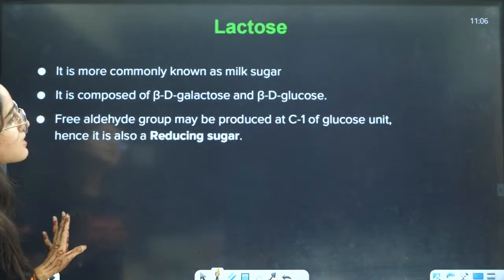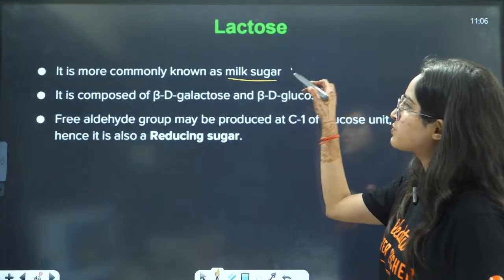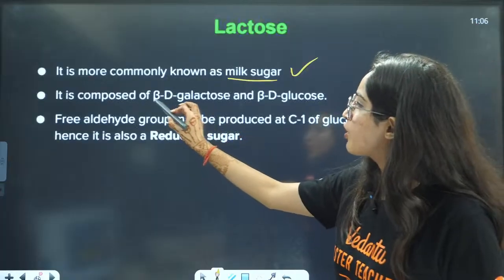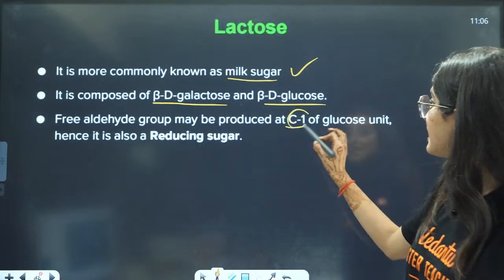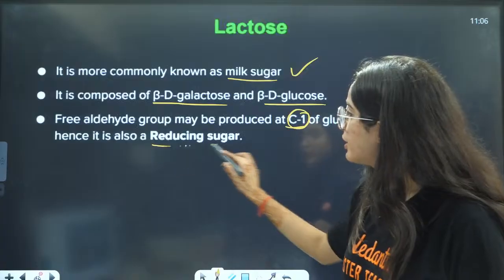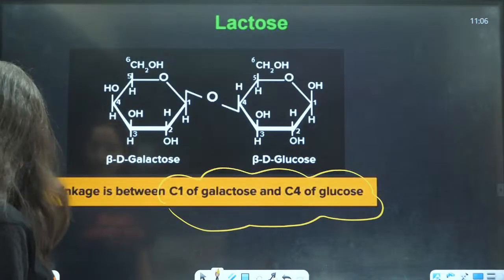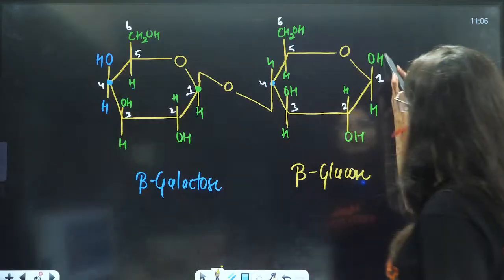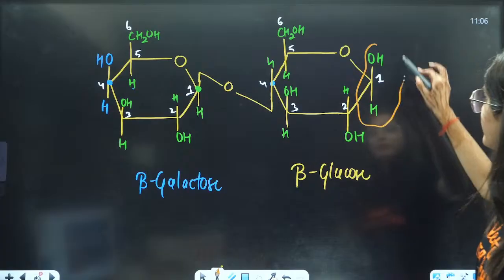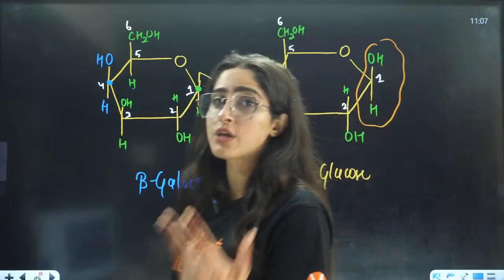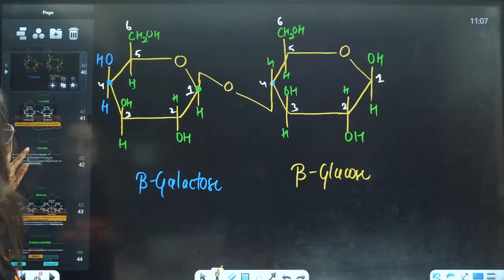Next is lactose. Lactose we did. It is more commonly known as milk sugar because it is found in milk. It is composed of beta-D-galactose and beta-D-glucose. Free aldehyde group may be produced at C1 of the glucose unit. Hence, it is a reducing sugar. If you talk about C1 of glucose unit, after reduction, a free aldehyde group can be produced here. That is why it is a reducing sugar. Basically, it gives positive test for Tollens' reagent.